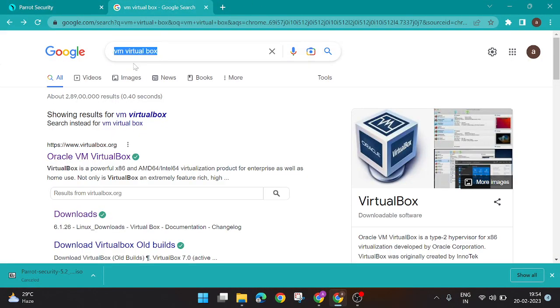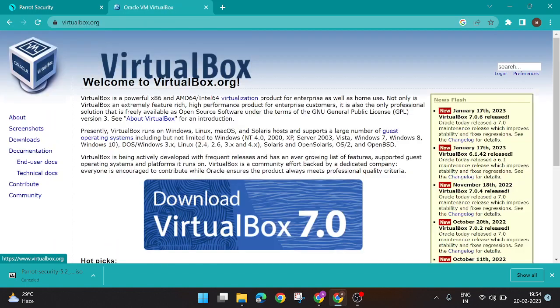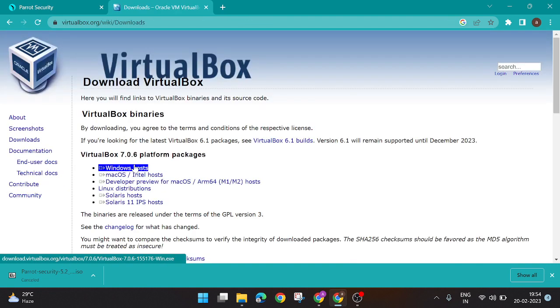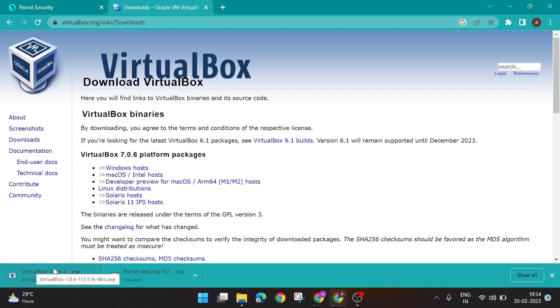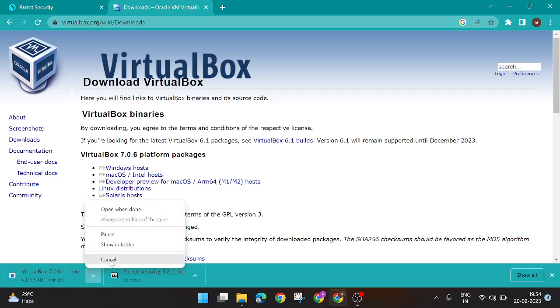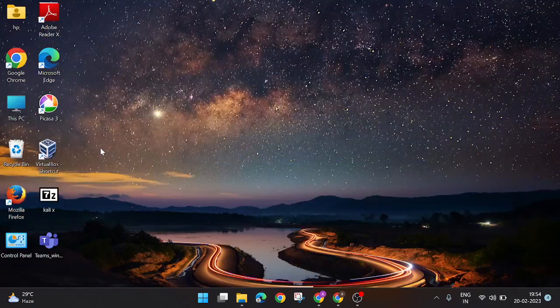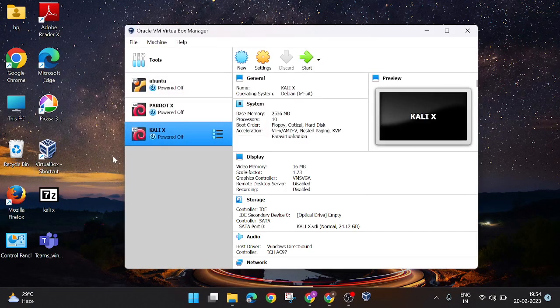Search VM VirtualBox and click on Oracle VirtualBox, or simply click on Downloads. Now click on Windows as host. It has started downloading. I've already downloaded this setup and run it. It will look like this after that. Just click on this. This dialog box will appear.